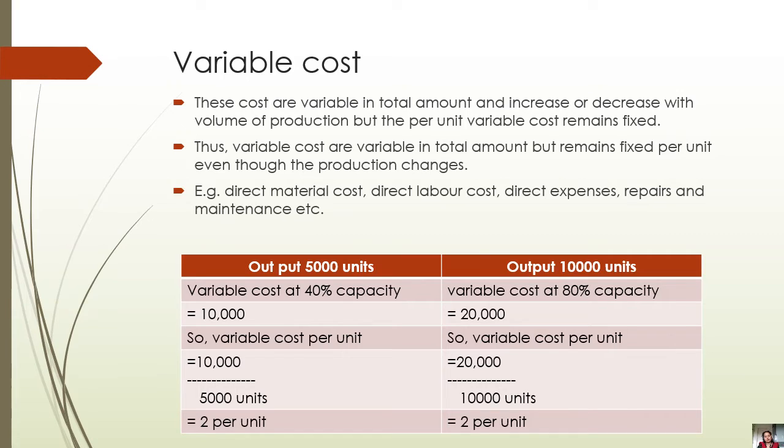Now after understanding fixed and variable cost, why have we calculated these costs? Because we have to consider the formulas called marginal costing formulas. For that purpose, we need to segregate these costs. Now after that, let us understand the next.